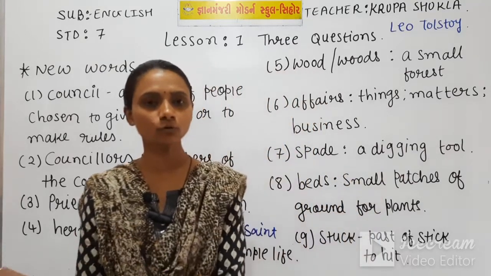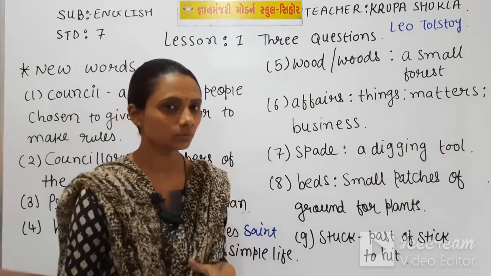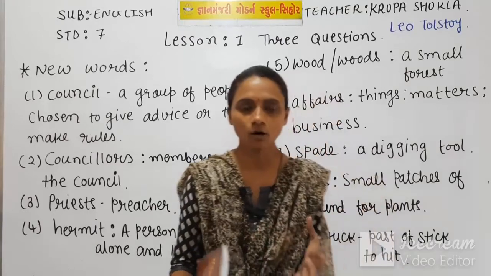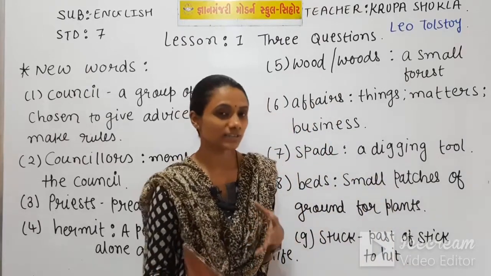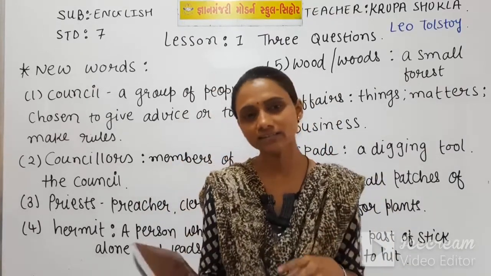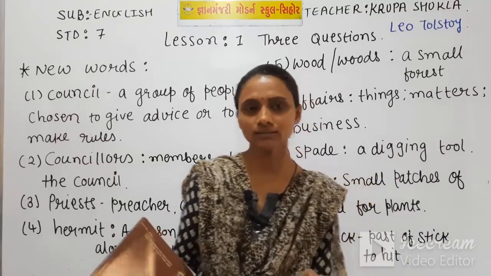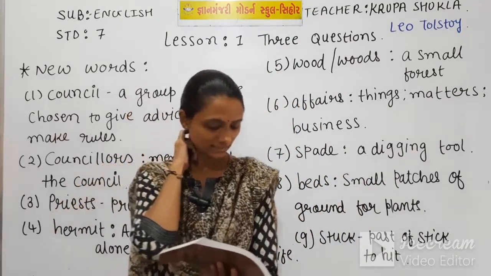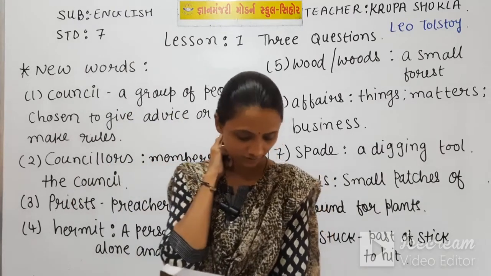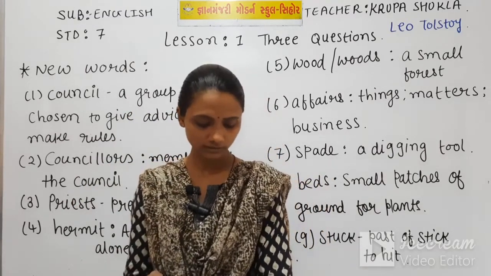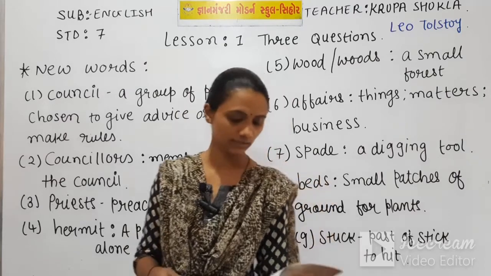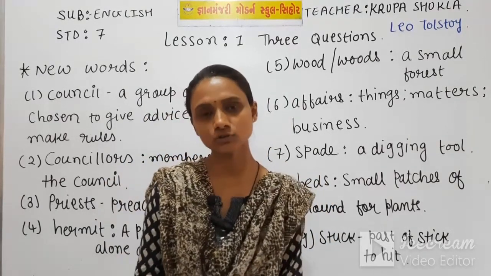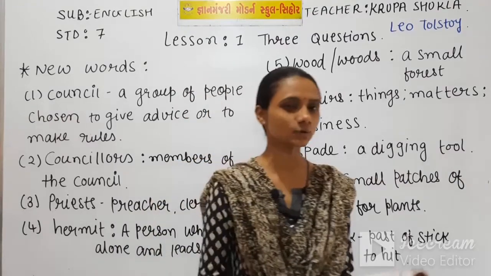So he decided to go there alone, not with his bodyguard or with his ornaments and expensive clothes. He just went there all alone in simple clothes. As the king came near the hermit's hut, he saw the hermit digging the ground in front of his hut. When the king came near the house of that hermit, that house is called a hut.